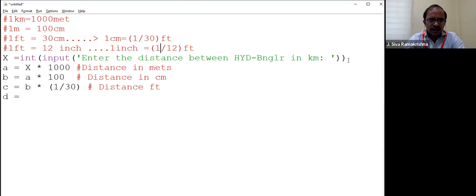So here we have 1 inch equal to 1/12 of a feet. So D equals what? Can I say like this, C into 1 by 12? Yes or no? Is it correct now?